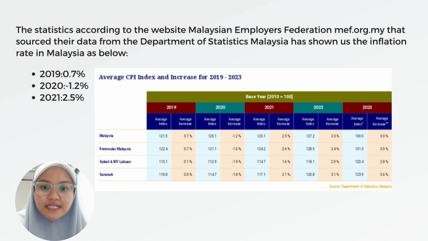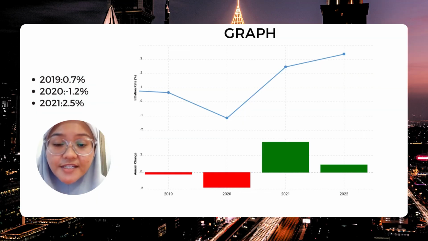Now, based on the question, the inflation rate for the year 2019 is 0.7%, followed by the year 2020 at negative 1.2%, which is actually a deflation. And then moving on to the next year of 2021, there is an inflation rate of 2.5%. Now here is the graph that shows the inflation in 2019 going into the deflation in 2020 and going back up as inflation in 2021.